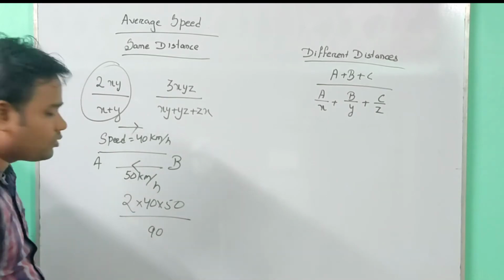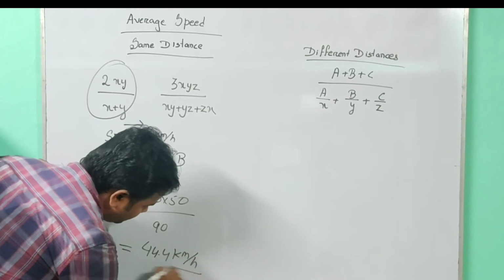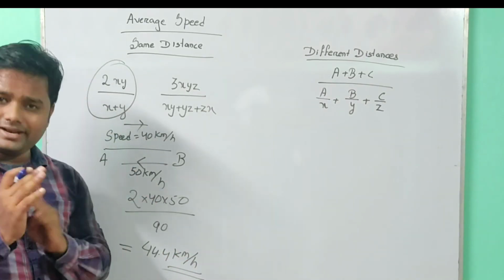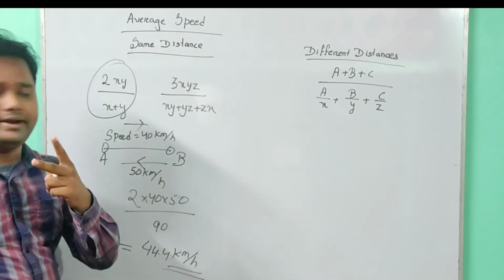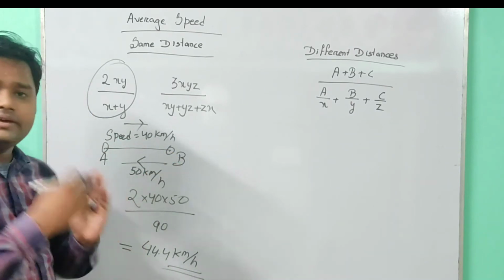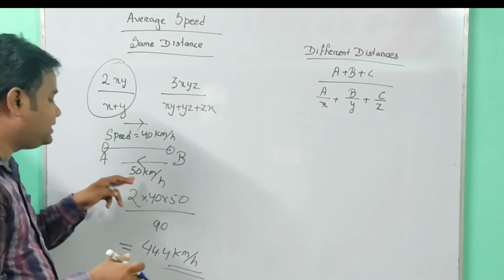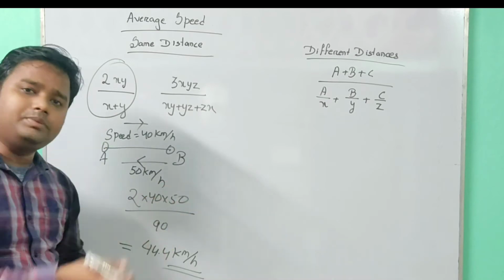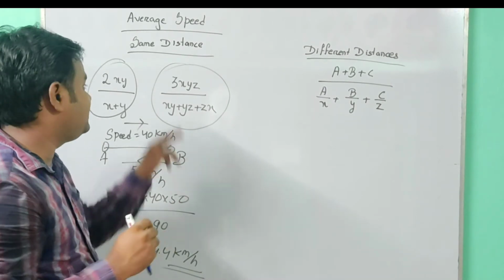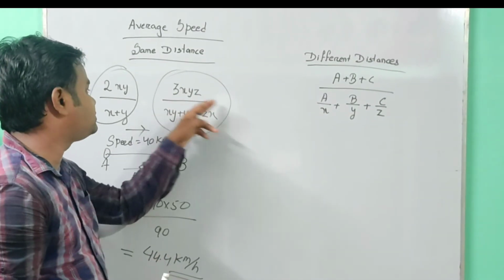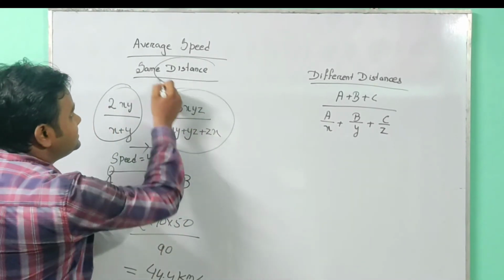If we do the calculation, we get the answer 44.4 km per hour. This is the average speed for the same distance, for the two movements, that means from A to B and B to A. If from A to B the speed is 40, B to A the speed is 50, and again A to B the speed is 60, then what will be the answer? In that case we have to use this formula, as three speeds are given here. The average speed formula will be 3xyz divided by xy plus yz plus zx. This formula is used if the distance is the same.